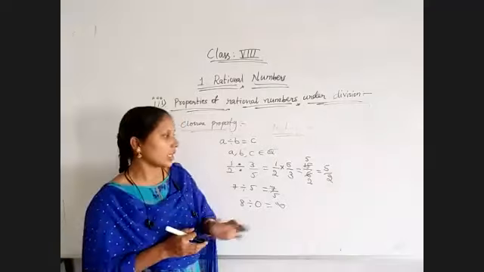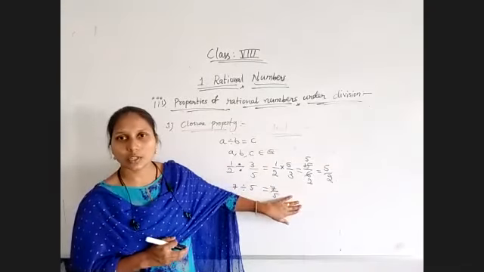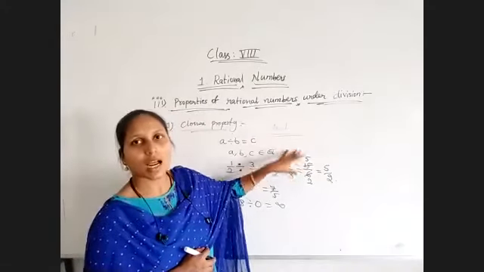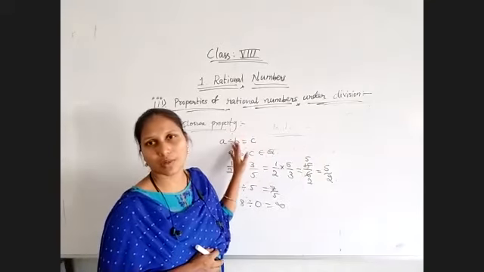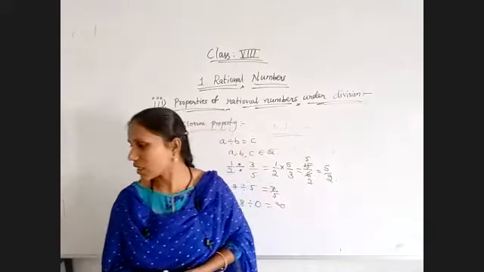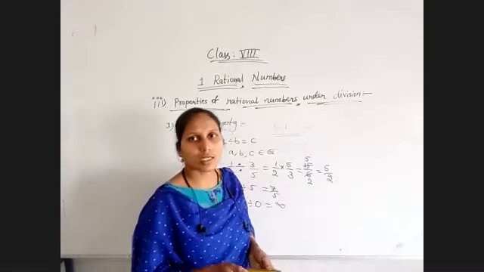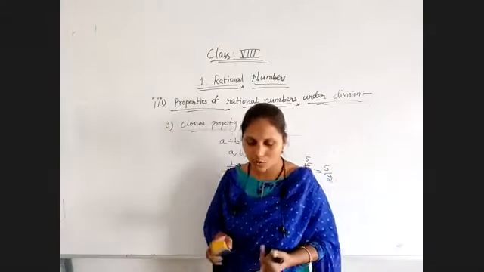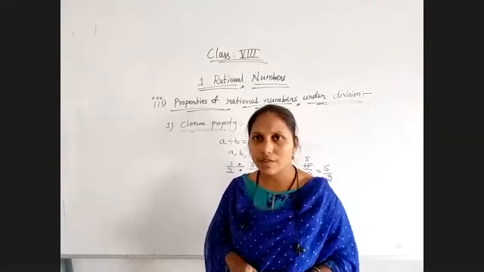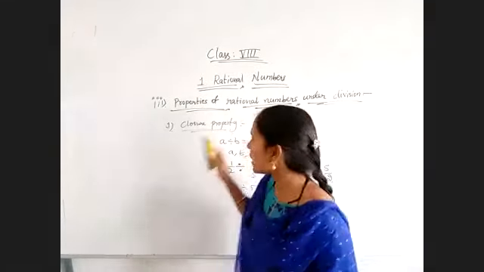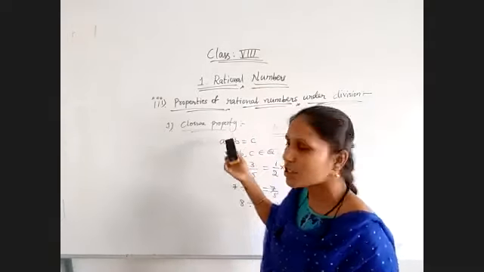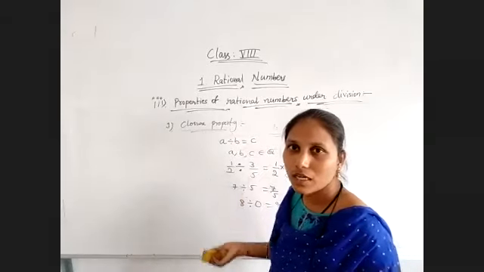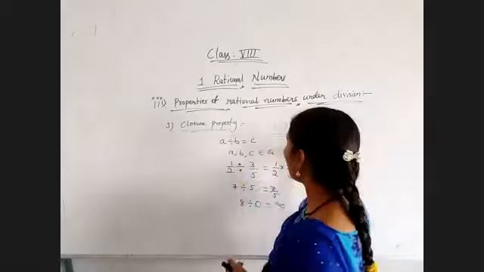So except 0, if the denominator is a non-zero value, in that case division also holds correctly under the closure property. Only for the closure property here, nothing else is possible for division. If you want, try division yourself and check the remaining operations I have explained just now for addition, subtraction, multiplication. In the same way, try it for division also, except the closure property. For the closure property also we should not take 0 in the denominator. Until you take 0, it will be satisfied; if you take 0, it is not satisfied.